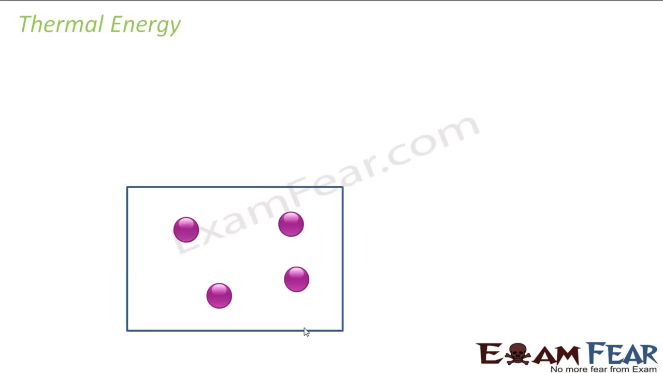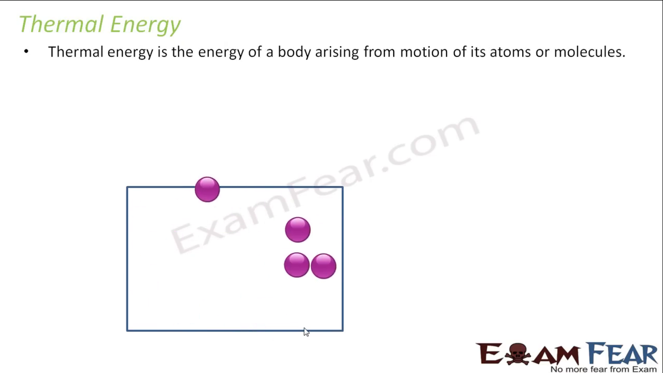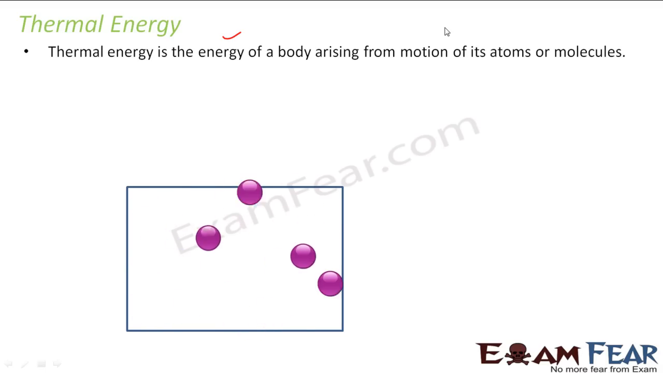Now let's talk about thermal energy. So what is thermal energy? Thermal energy is nothing but the energy of a body arising from the motion of its atoms or molecules. Let's suppose I have a jar with so many molecules, or I can talk about atoms. They're just moving around, jumping and bumping around. Due to this, we get thermal energy. So when I say thermal energy is more, that means the jumping and bumping is more. It will jump at a fast speed. Saying thermal energy is less means it is moving at a lower speed.